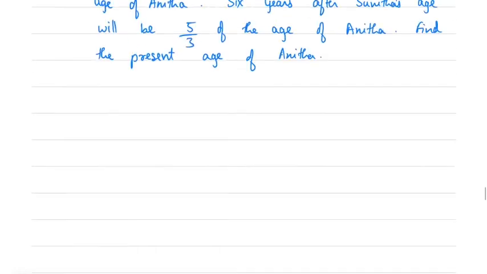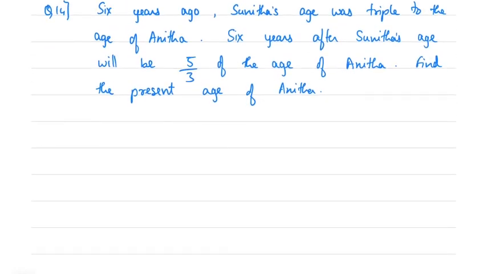Okay. Let's solve the next question. Six years ago, Sunita's age was triple to the age of Anita. If Anita's age is x, then Sunita's age was 3x. So 6 years after, Sunita's age will be 5 by 3 of the age of Anita. Find the present age of Anita.